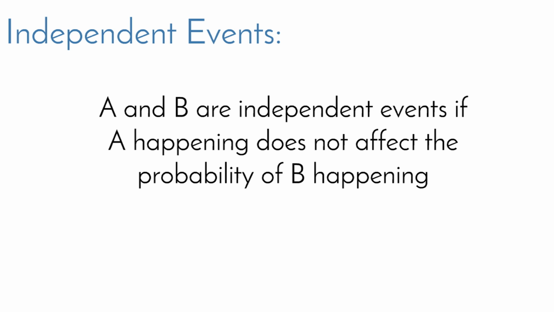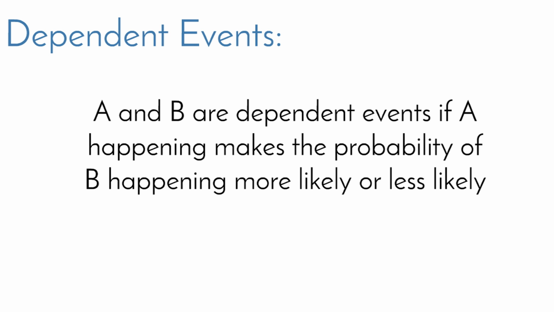Two events are independent, we'll say that the events A and B are independent if A happening does not affect the probability of B happening. If A happening makes B more likely or less likely, then they're dependent, not independent.